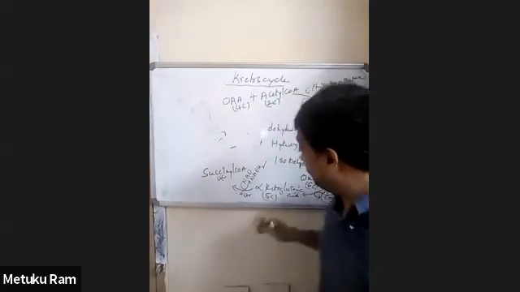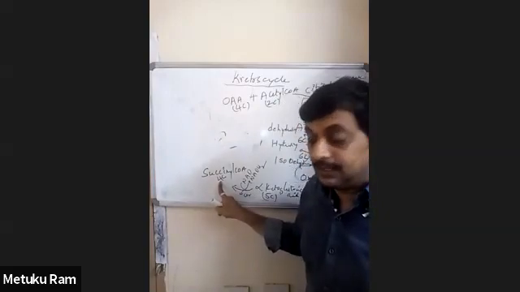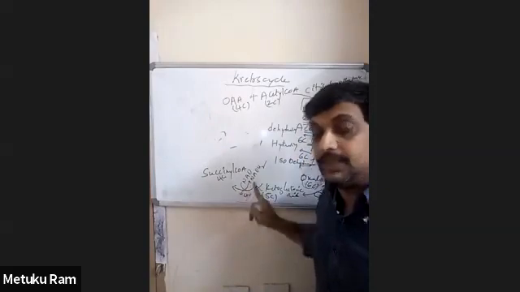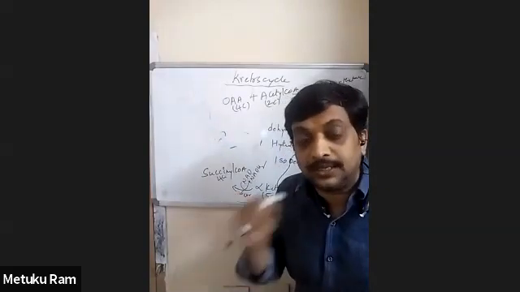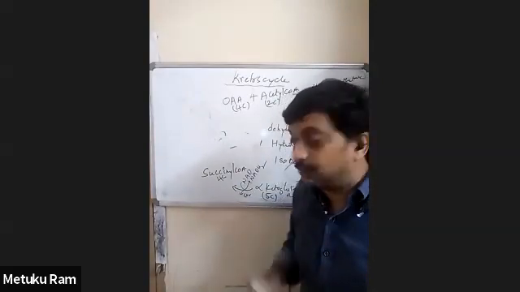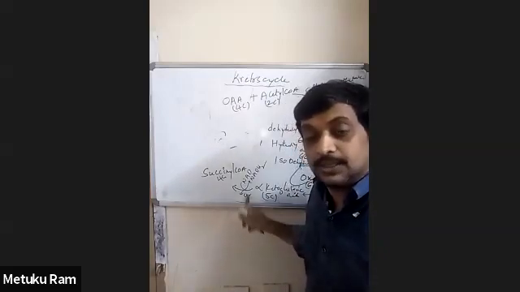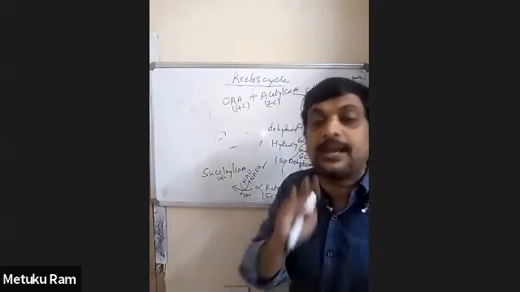So here, alpha ketoglutarate acid is being converted into succinyl CoA. This reaction is an example of oxidative decarboxylation. Simultaneously, NAD is reduced into NADH2, and at the same time, CO2 formation is observed.